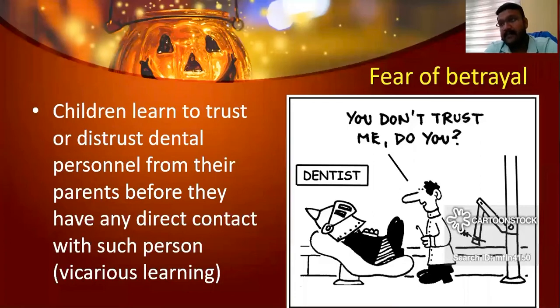Which means sometimes the parents might say, if you make noise or if you are naughty at home, they will take you to the dentist and remove the tooth. So that is the picture the child will have. Automatically, instead of developing trust, distrust will be forming. He or she thinks that the dentist is somebody who is going to hurt him. So that's called fear of betrayal.